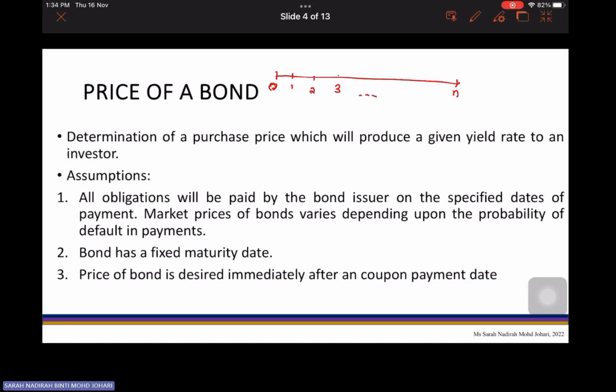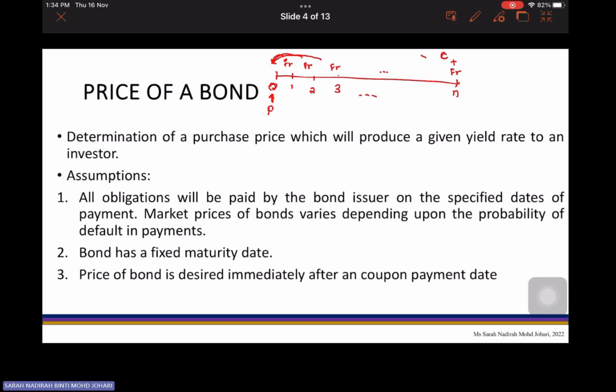Since a bond is an interest-bearing security, you need to pay interest to your investor. This is what we call your coupon payment. And at the end of the maturity, you need to pay back the lump sum, which we define as your redemption value. So in order to price this bond, you need to discount back, one by one, your interest.